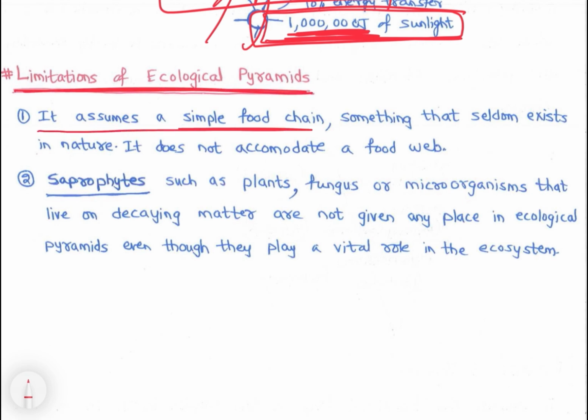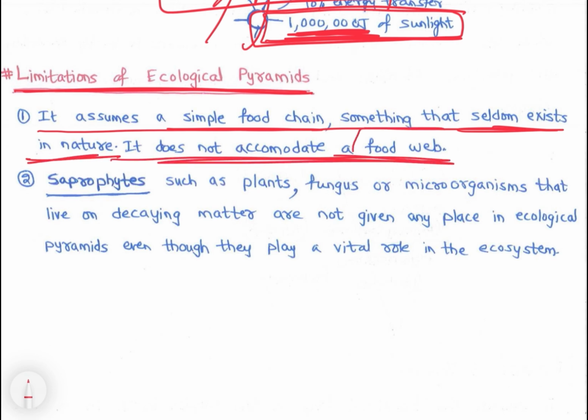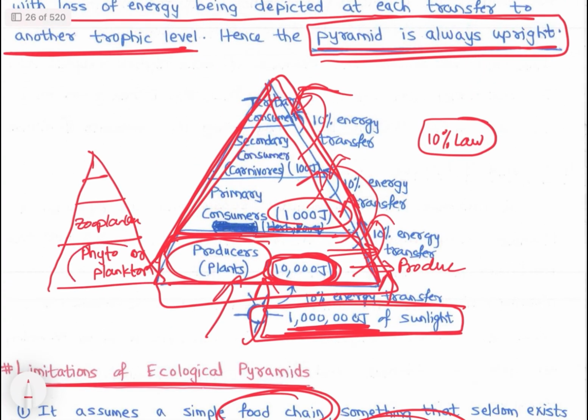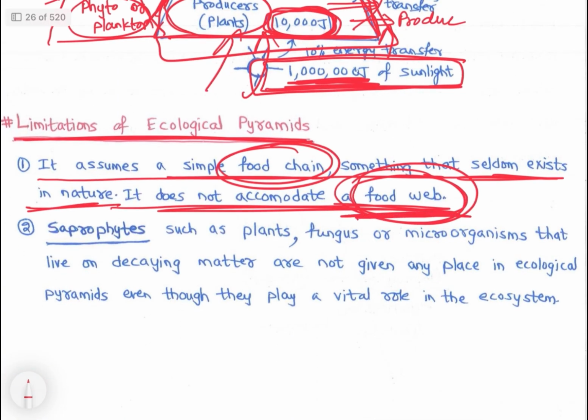It assumes a simple food chain, something that seldom exists in nature. It does not accommodate a food web. So it is again food chain based, not food web based, because here we are discussing phytoplankton, zooplankton, organism by organism. We are not taking into account that zooplankton have many species, and higher levels eat zooplankton also. Fishes also eat zooplankton, etc. So we are not considering the food web.